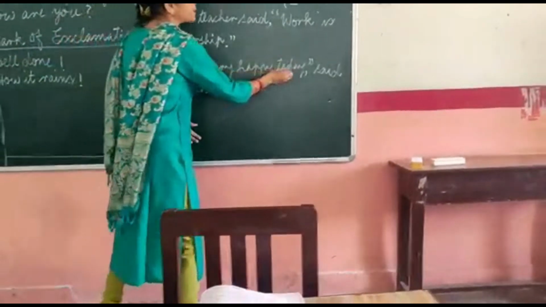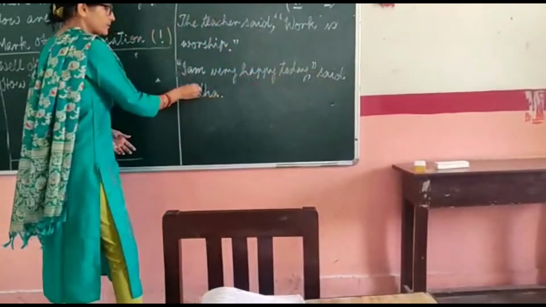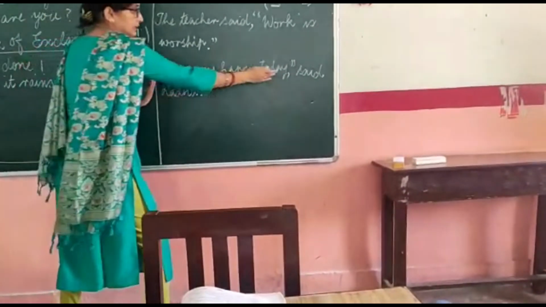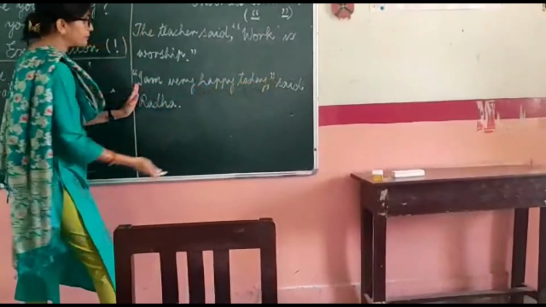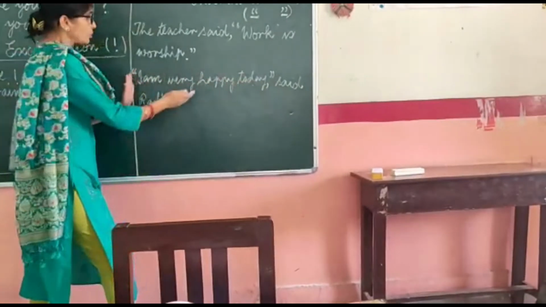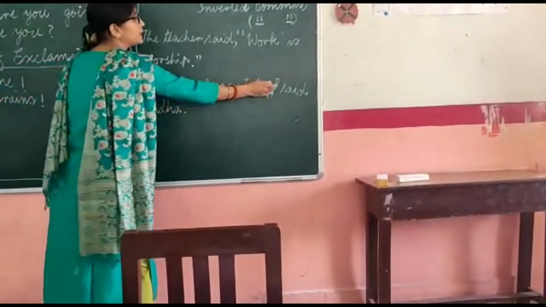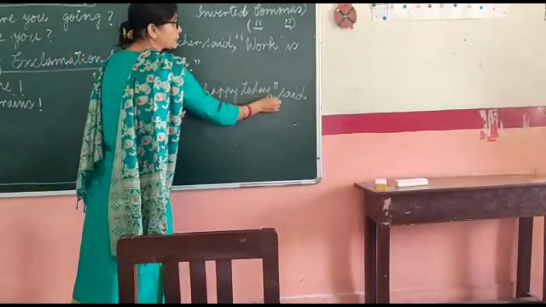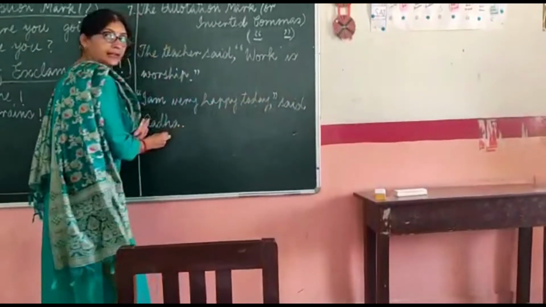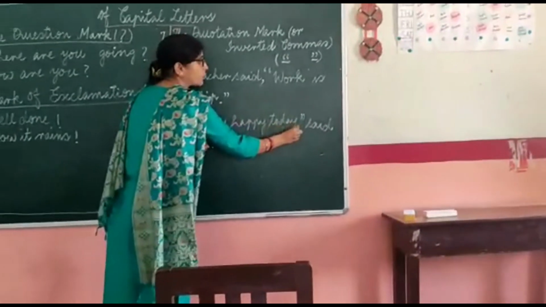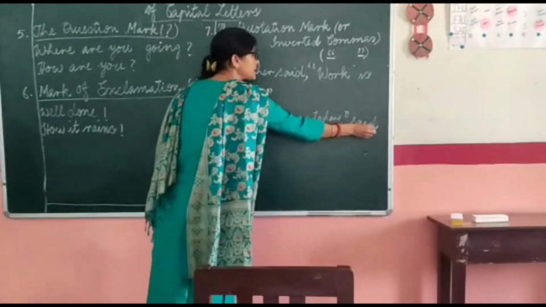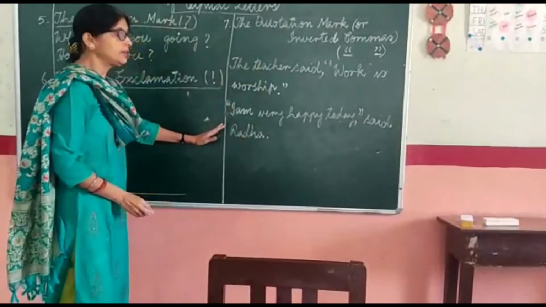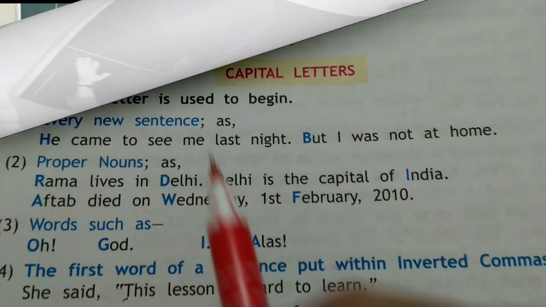"I am very happy today," said Radha. Now see, here the speaker is mentioned at the end. So this part is dialogue. This part is spoken by Radha: I am very happy today. So this part will be quoted within inverted commas. So open inverted comma, write the dialogue, and after the dialogue you always have to separate it with this comma, and then close inverted comma, said Radha, then full stop. Understood? This I will explain to you again by taking some more examples.